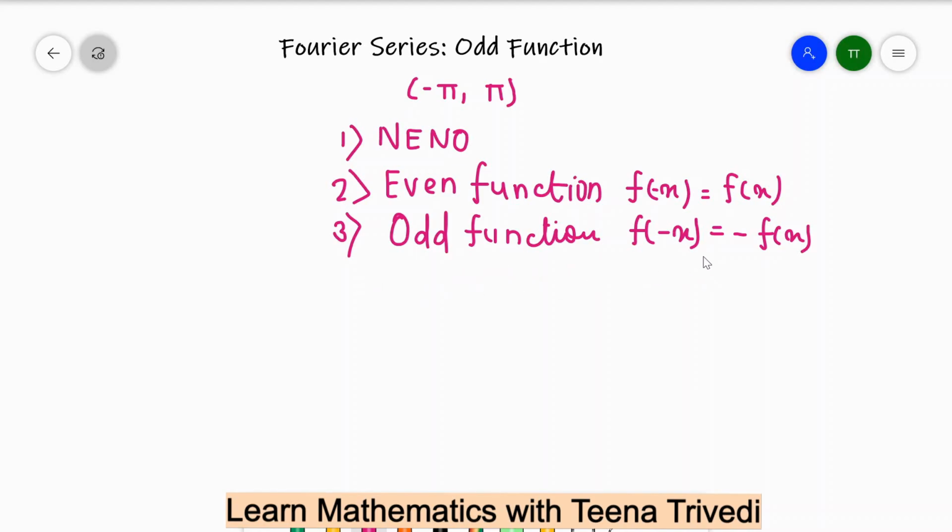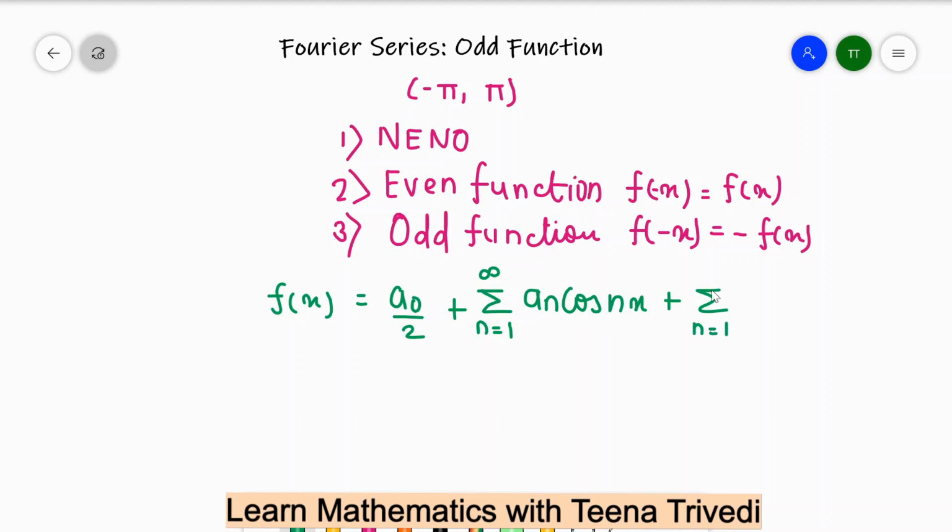So first of all we have to check that f of minus x is equal to minus f of x, and then we have to apply the formula of odd function. So we know that f of x is equal to a0 by 2 plus summation n is equal to 1 to infinity an cos nx plus summation n is equal to 1 to infinity bn sin nx.